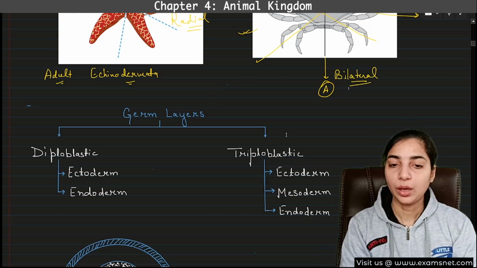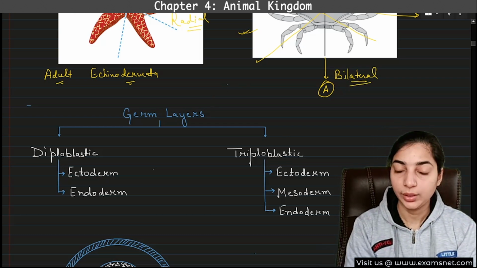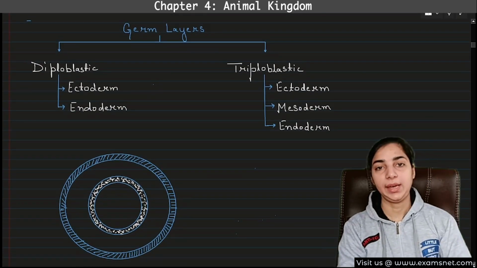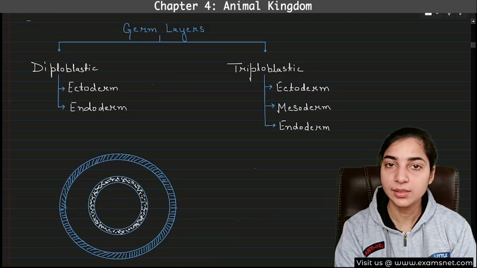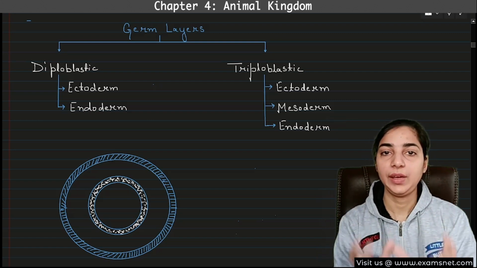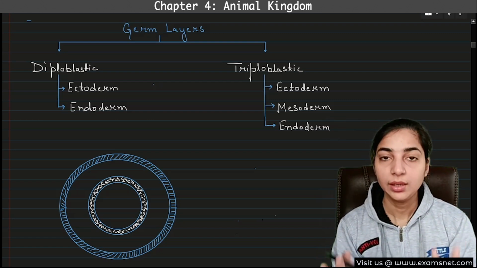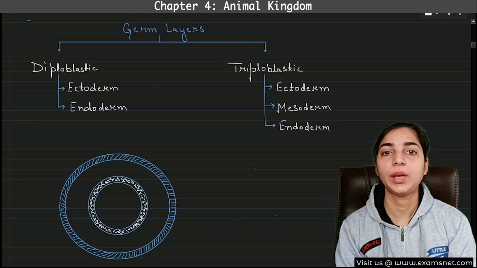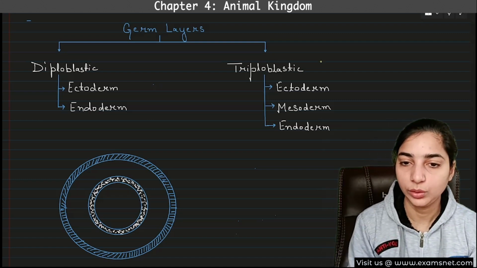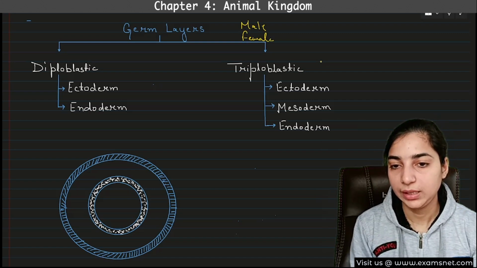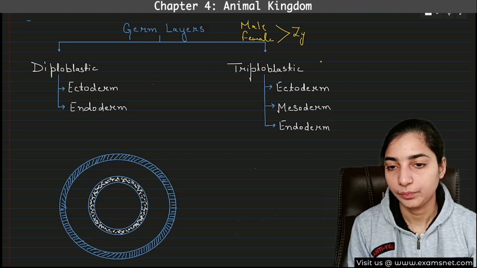Got it? Now we come to another important basis of classification, that is the germ layers. Now what are germ layers? We know that during reproduction there is a phase of fertilization, right? What happens in fertilization? The male and female gametes fuse together to form zygotes. Let's write it down here: the fusion of male and female gametes takes place to form zygote.